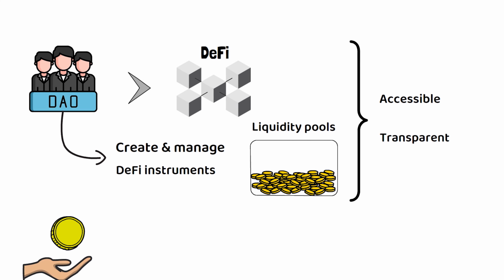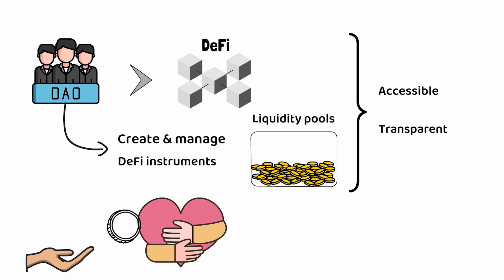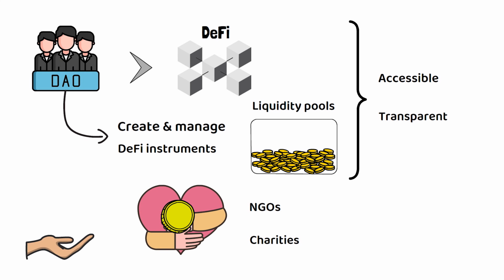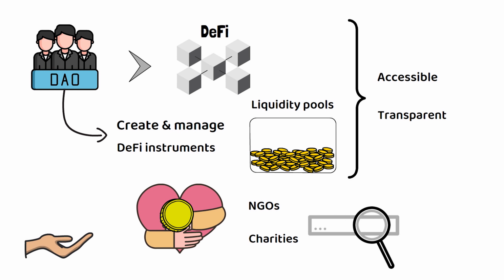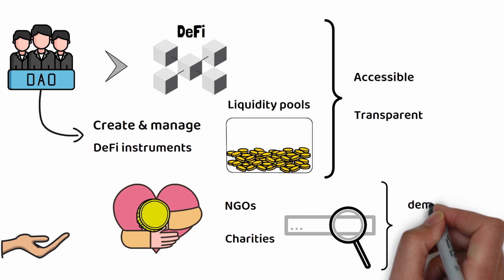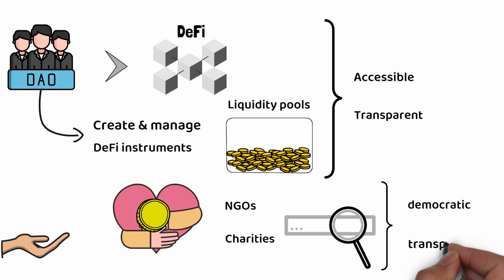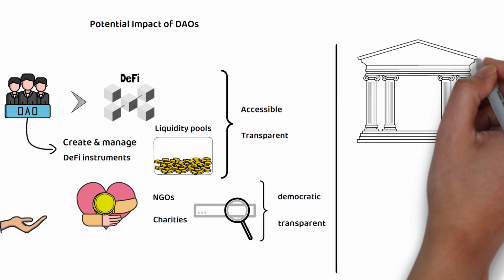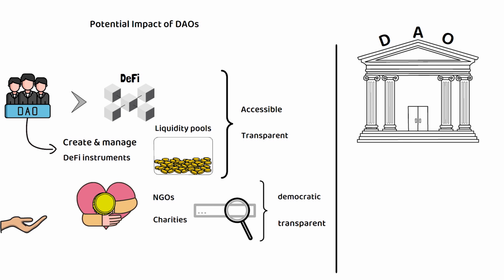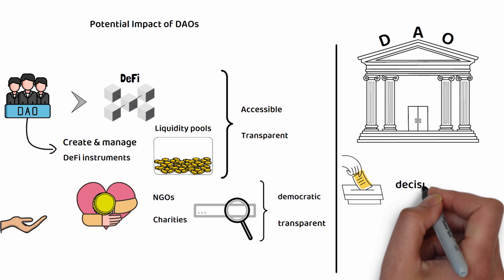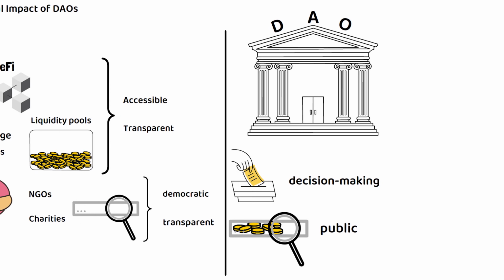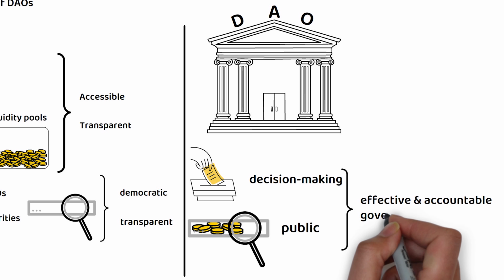DAOs can also be used to fund projects that have a positive social impact, such as NGOs and charities. Since every piece of information and every transaction is publicly available to everyone, they provide a more democratic and transparent mechanism for allocating resources and funding projects compared to the traditional ones. Last but not least, DAOs can be used to create more robust and fair governance systems, where everyone can participate in decision making and spending is processed through a publicly viewable system. This will eventually lead to a more effective and accountable governance.